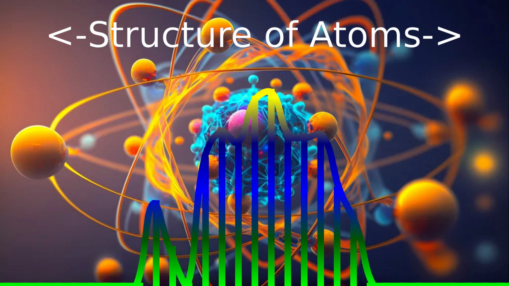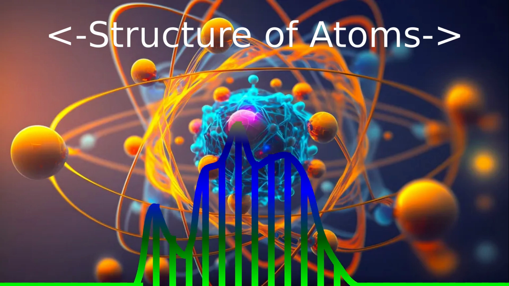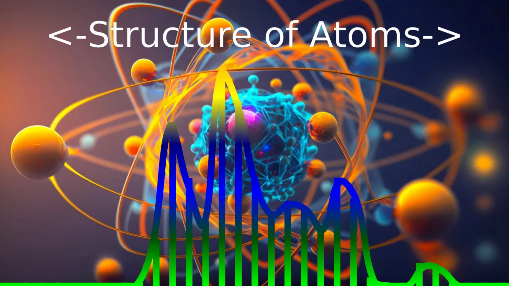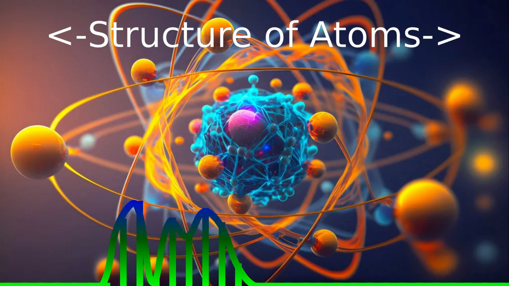Neutron. It is a neutral particle. Its mass is equal to 1.675 × 10^-24 gram. It is present in the nucleus with the proton.